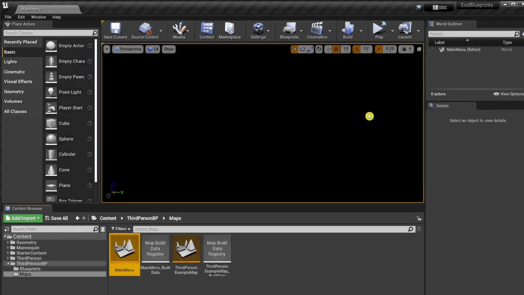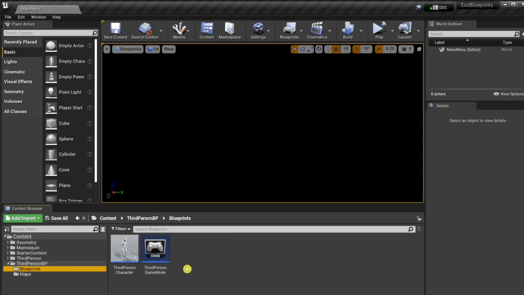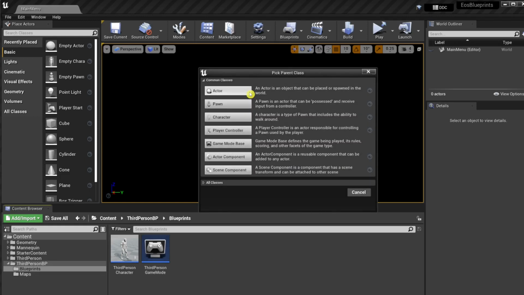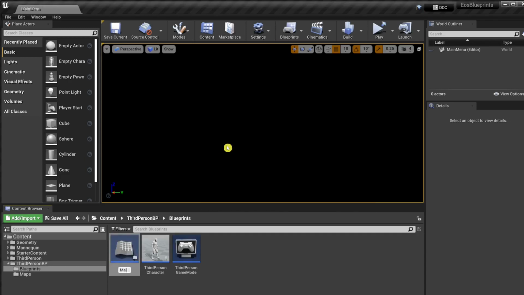Okay, now what we intend to do next is to initiate the login through the main menu. And as a first test, we want to start the login directly after loading the main menu map. To do this, we create a game mode specifically for the main menu. New Blueprint class with parent class Game Mode Base. And we call the new class Main Menu Game Mode. We open it.